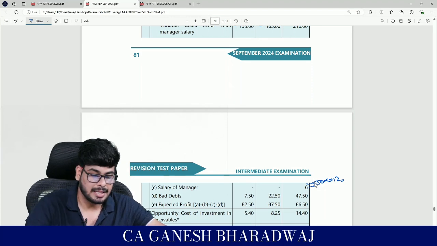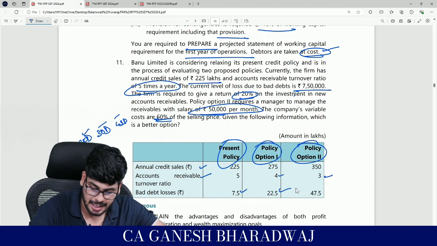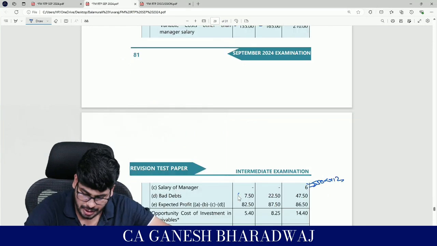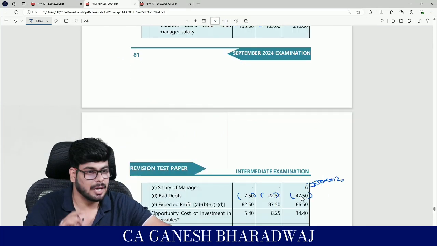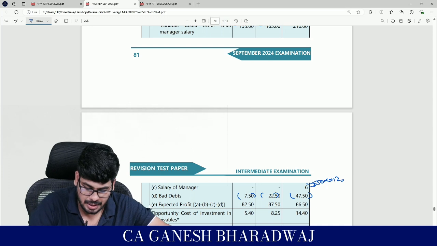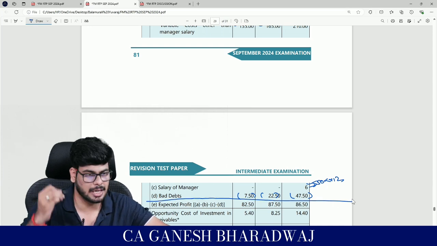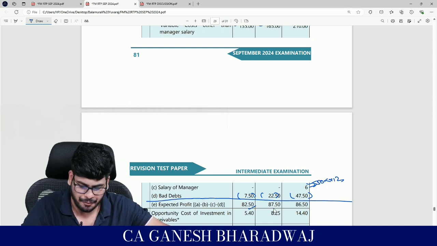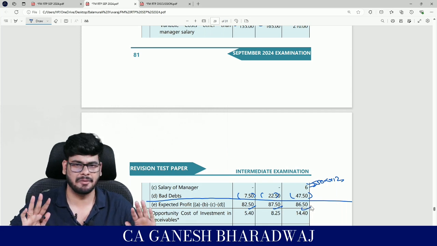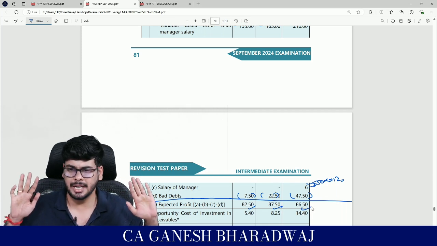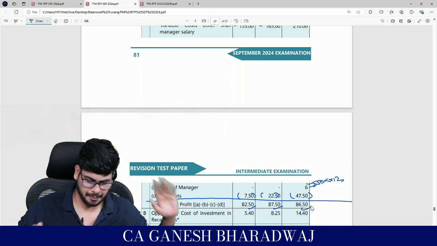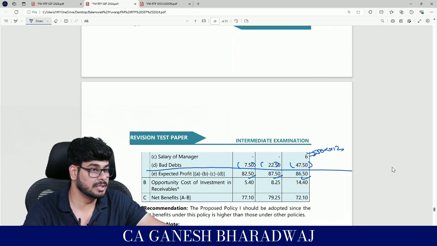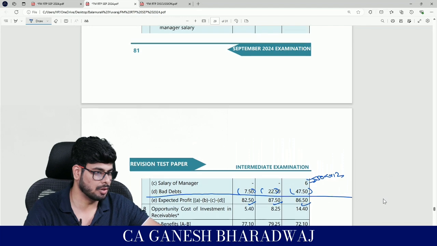Then bad debts is given under each of the alternatives. That also needs to be reduced here. Under each, this figure is given. So first, expected profit is going to be how much under each of the alternatives? 82.5, 87.5 and 86.5. Guys, any problem till now? No. Fine. Now this alone is not enough.